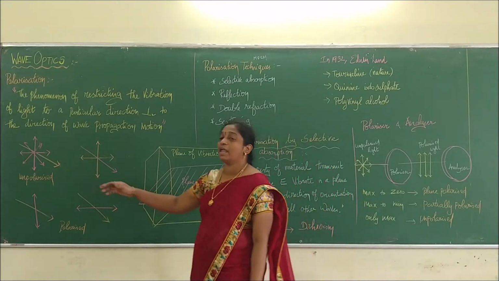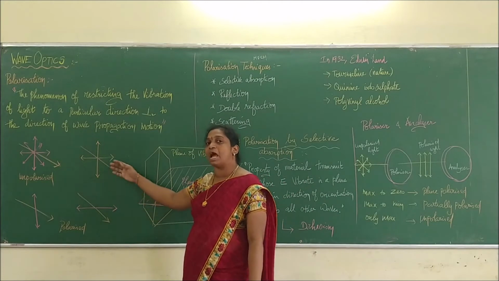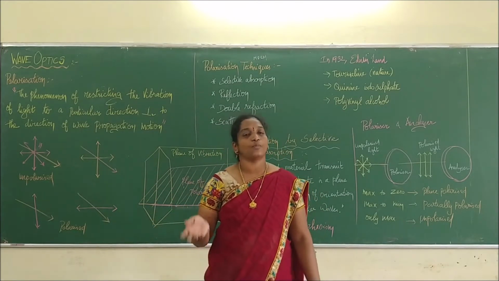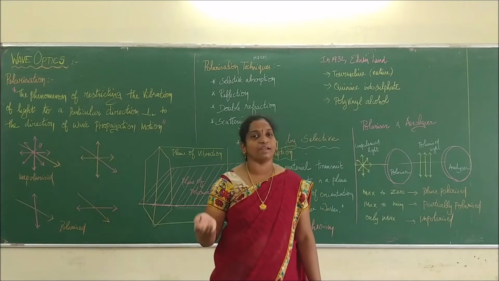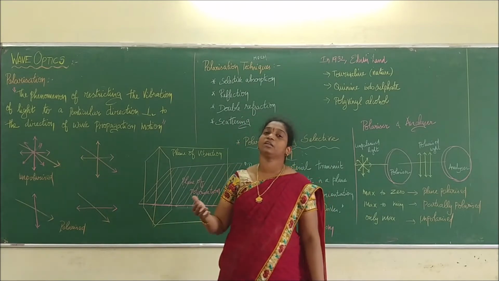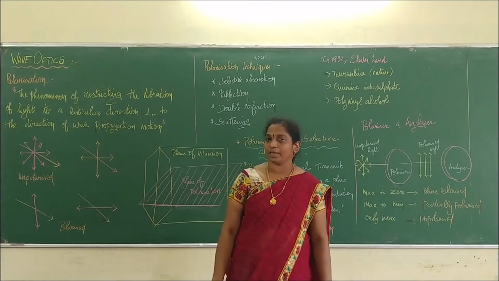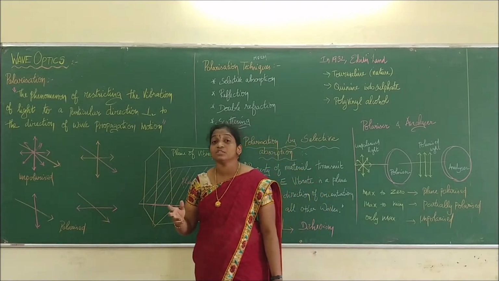You can also draw a diagram to represent the difference between unpolarized and polarized light. We will repeat it again. Polarized light means the direction of vibration of all the electric field will be in a single plane normal to the direction of propagation, and it is asymmetrical about the direction.